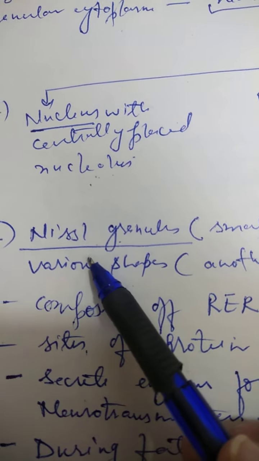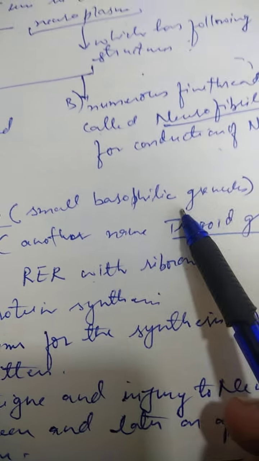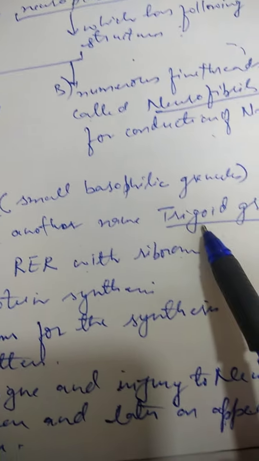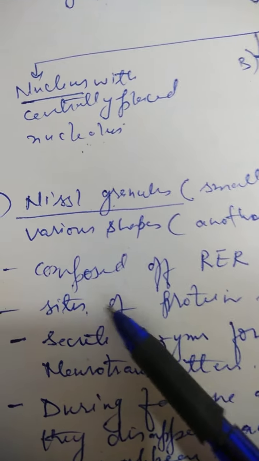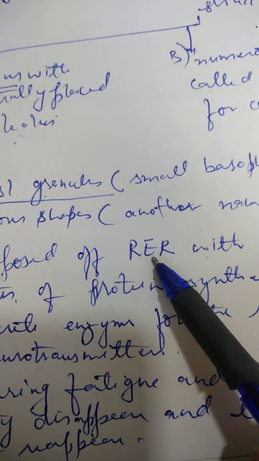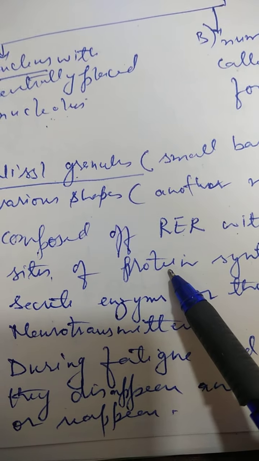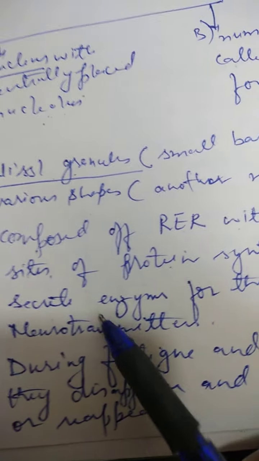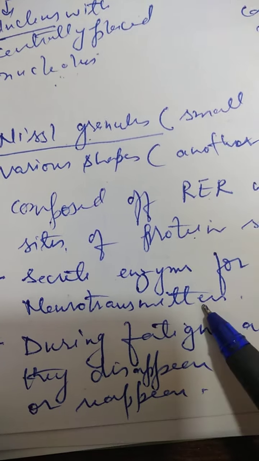Then next are the Nissl granules. Nissl granules are small basophilic granules, also called tigroid granules. They are also of various shapes. They are composed of rough endoplasmic reticulum, which means that it has ribosomes present. Whenever we say ribosomes, it means it is the site of protein synthesis. And they also secrete enzymes for the synthesis of neurotransmitters.